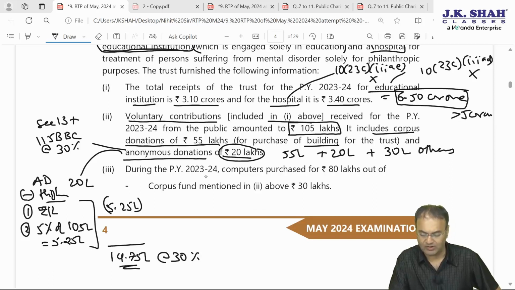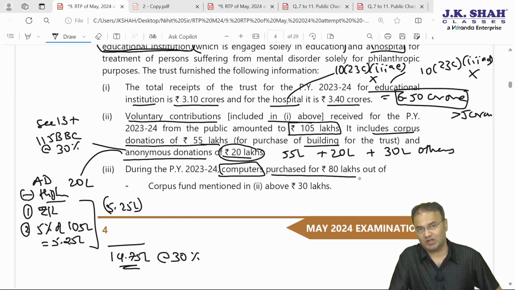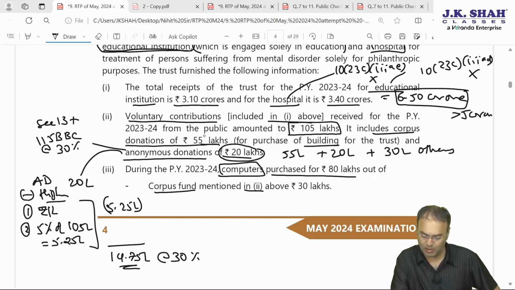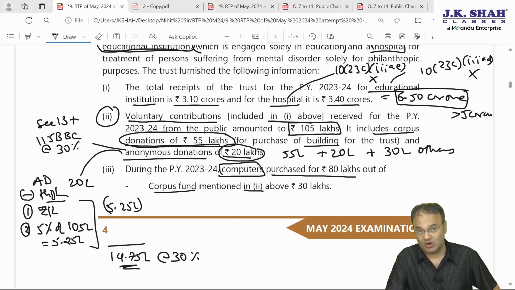Third point, during the previous year 23-24, computers were purchased. Now purchase of a computer, which is an asset, amounts to application of income. Though it's a capital asset, since it is acquired for the approved objects of the trust, it will be considered as application of income. Purchase for 80 lakh rupees, but let's see what is the source of 80 lakh. 80 lakh out of corpus fund mentioned in point number 2 above. Point number 2 is here and corpus mentioned is 55 lakh. So out of 55 lakh rupees of corpus fund, 30 lakh rupees of corpus fund is misutilized.